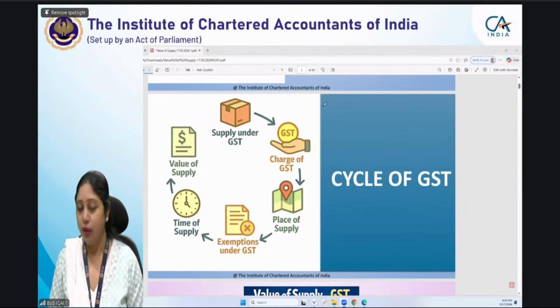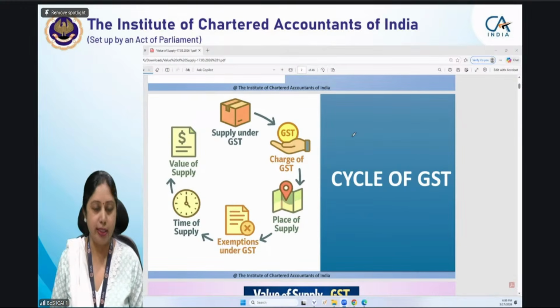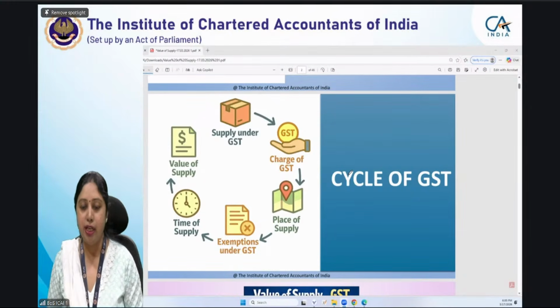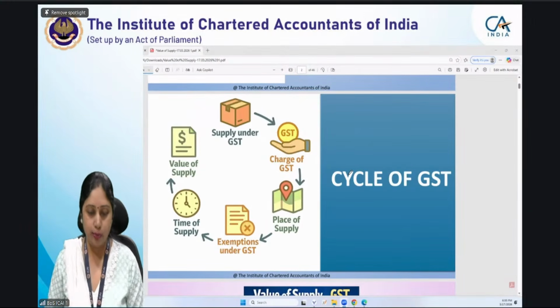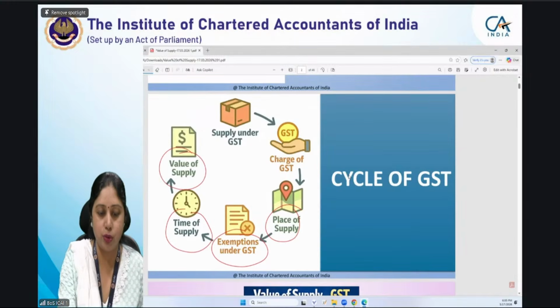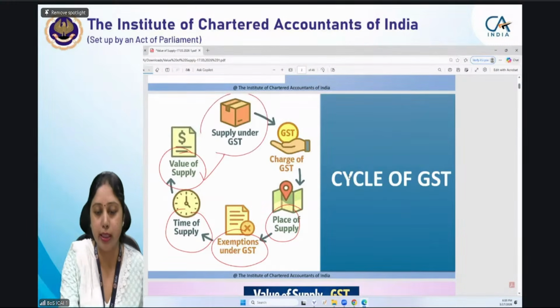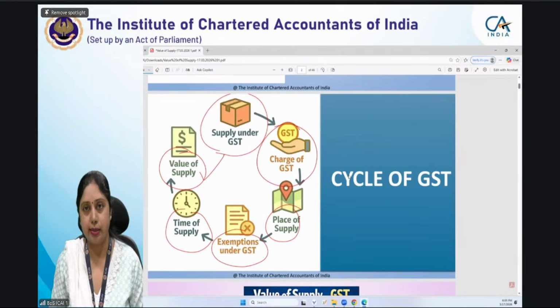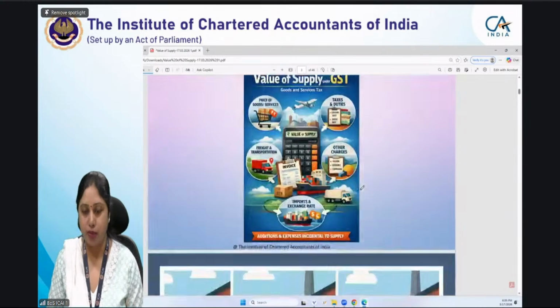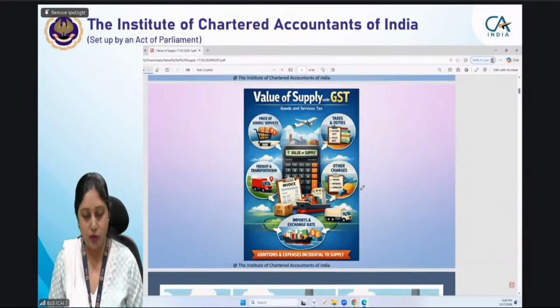Okay. So we'll start with the cycle of GST. We'll quickly have a recap and then I will ask you a few questions. If we see the cycle of GST, it starts with supply, then we have charge of GST, then place of supply, exemptions, time, and then comes value of supply. So we are here at present. You have covered all these stages earlier, in the sessions taken by various faculties. Today we'll once again go through those stages with a quick recap. This is the value of supply topic which we are going to take today.